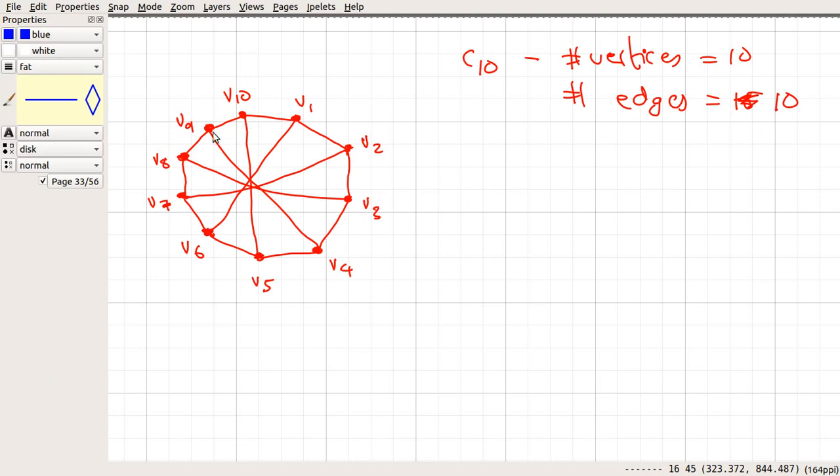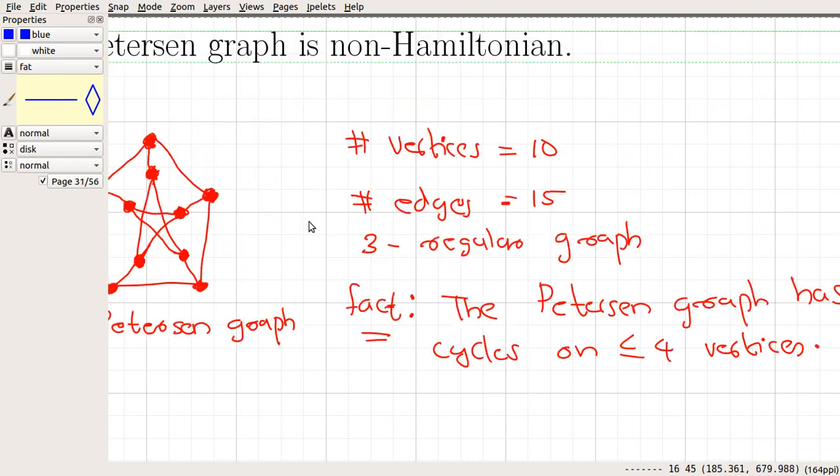Okay, so here we can see that if this is a situation, then we have a 4 cycle here, right? A 1 4 cycle, and in any Petersen graph it has no cycles of length less than or equal to 4. Okay, it doesn't have C3 or C4.